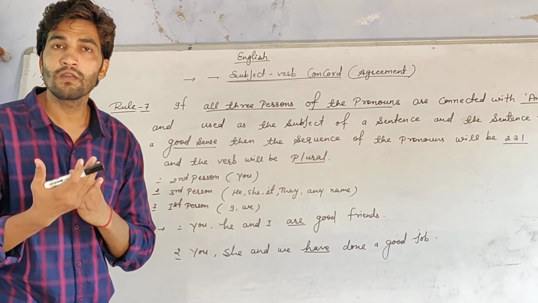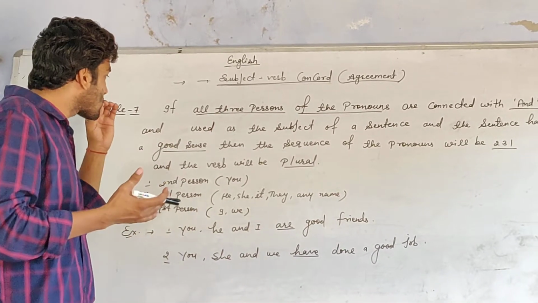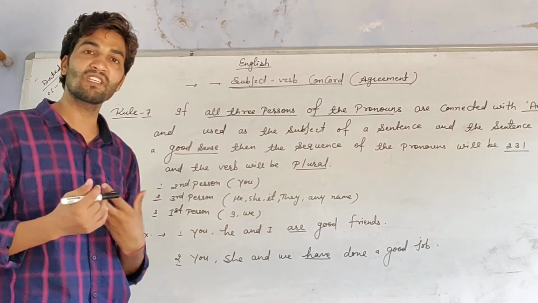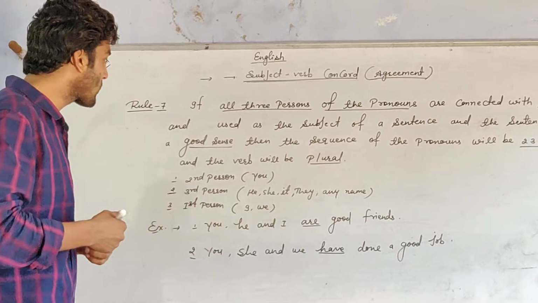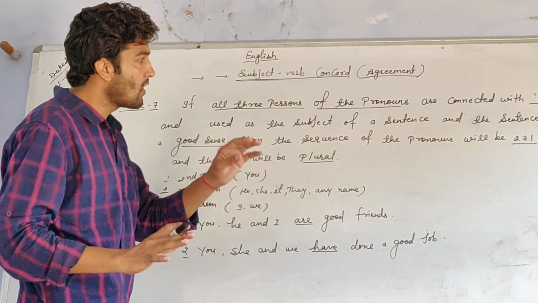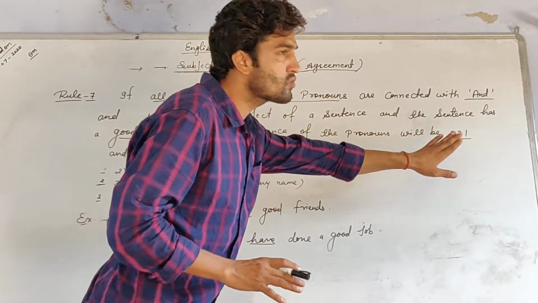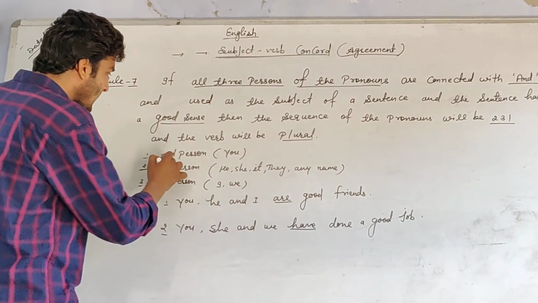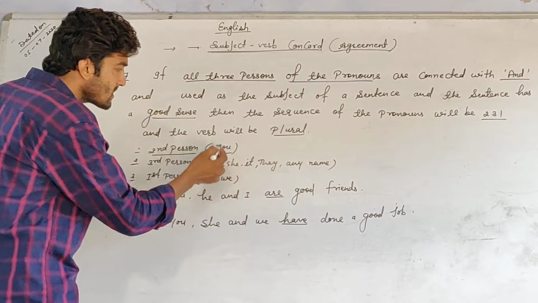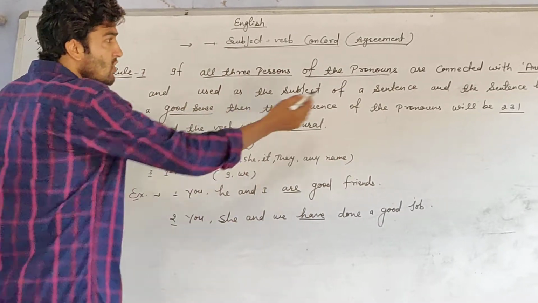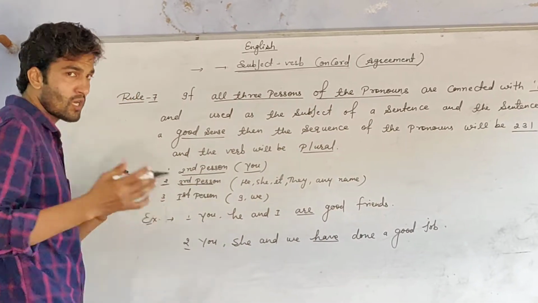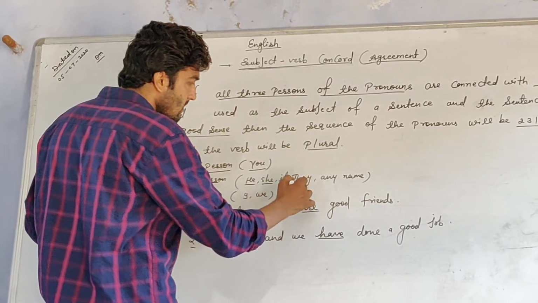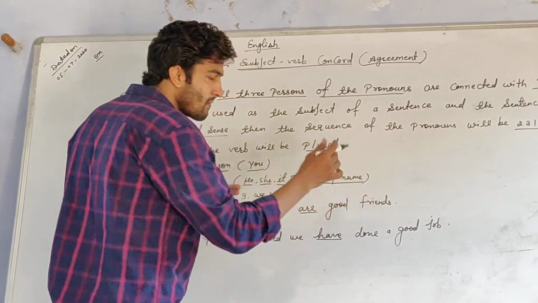This is when the sentence has a good sense. First of all, find out about 2, 3, 1. What is this? 2 means second person, and the second person is "you". 3 means third person. Third person are he, she, it, they, and any name.